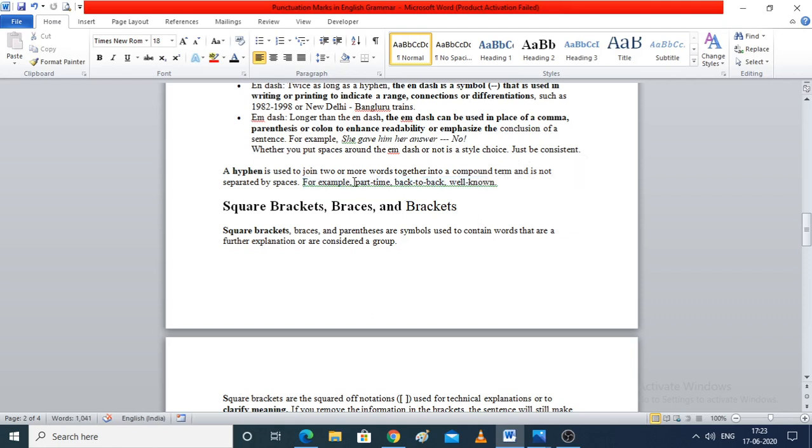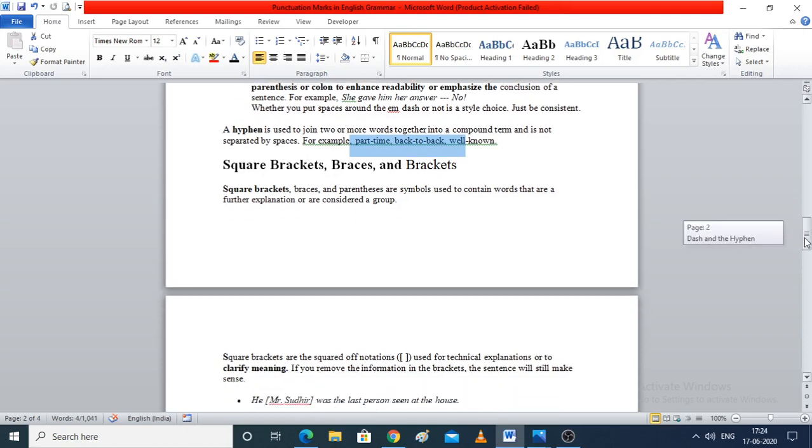For example, part-time, back-to-back or well-known. Fine. So here when we are using a hyphen, the accent or the stress would be given to both the words, part and time, both. But when we are not using the hyphen in between, the second primary word would be given more priority, because it is modified by the first word.